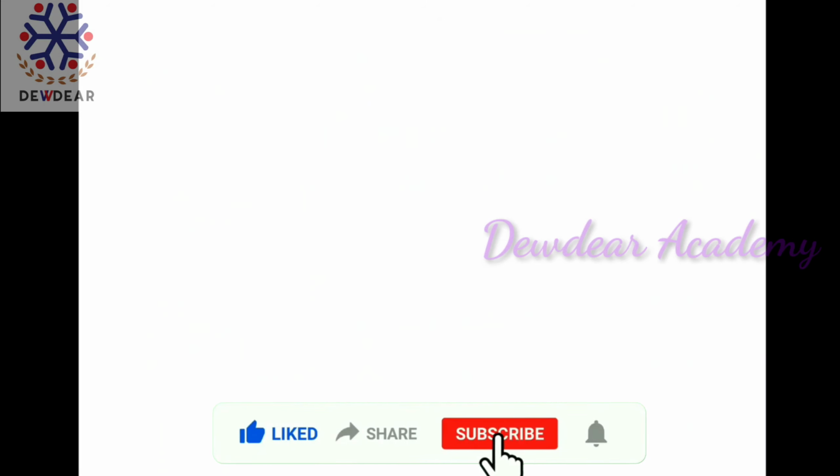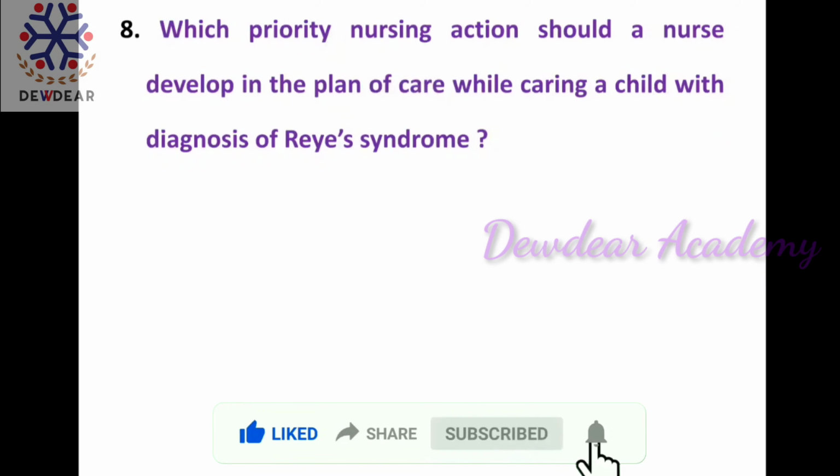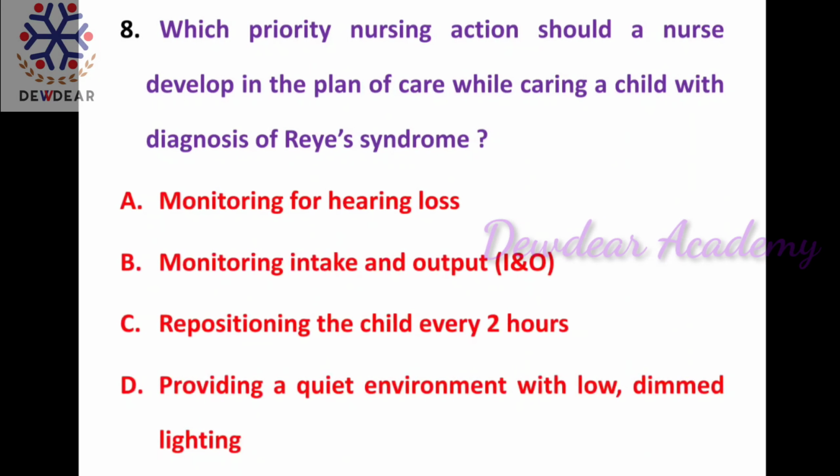The next question. Which priority nursing action should a nurse develop in the plan of care while caring for a child with a diagnosis of Reye's syndrome? Options: monitoring for hearing loss, monitoring intake and output, repositioning the child every 2 hours, providing a quiet environment with low dimmed light. The right answer is providing a quiet environment with low dimmed light.